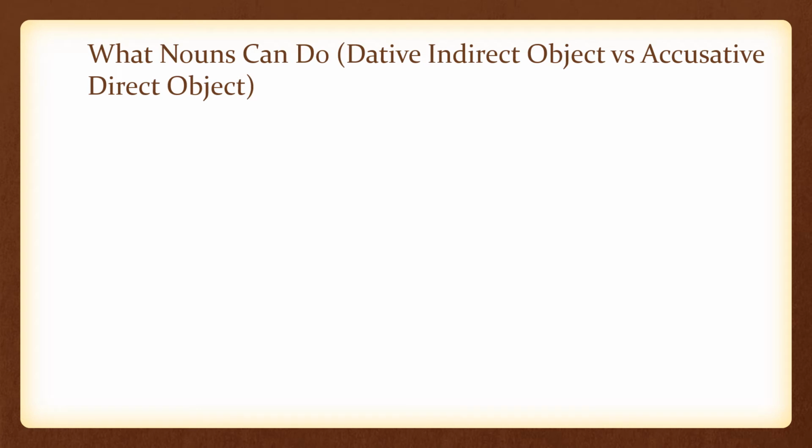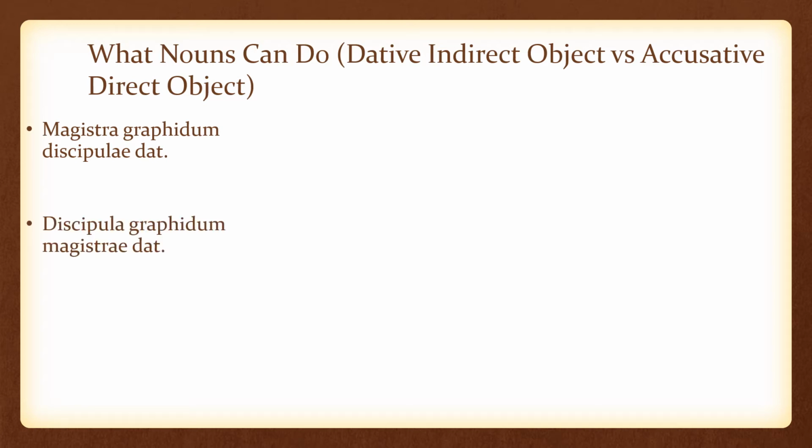Here's another thing nouns can do. They can be dative indirect object as opposed to an accusative direct object. Here are some examples. Magistra graphidum discipulae dat. The teacher gives the pencil to the student. Discipula graphidum magistrae dat. The student gives the pencil to the teacher. Magistrae discipulam graphido dat. And the teacher gives the student to the pencil.